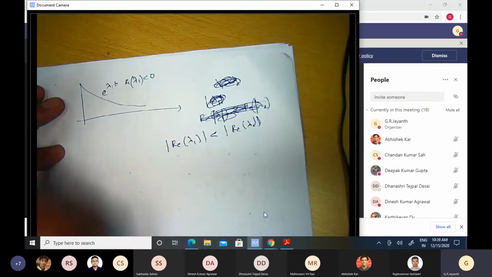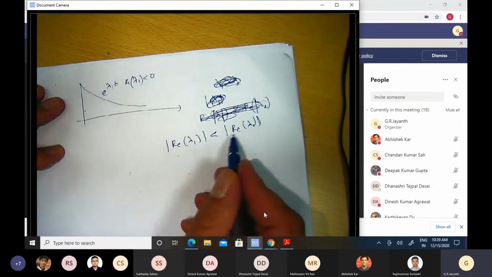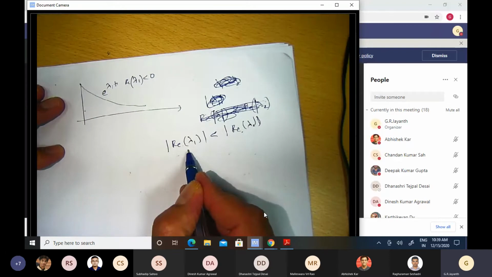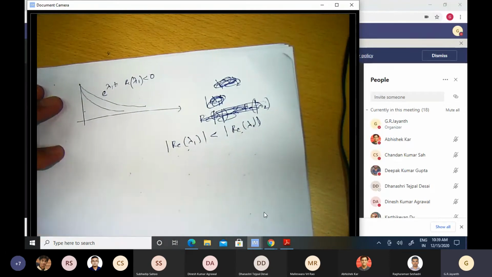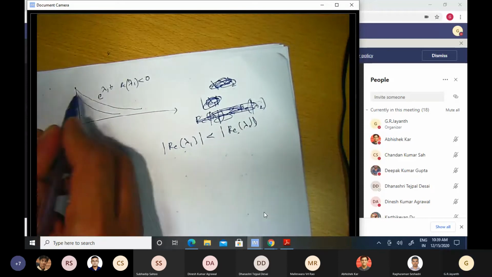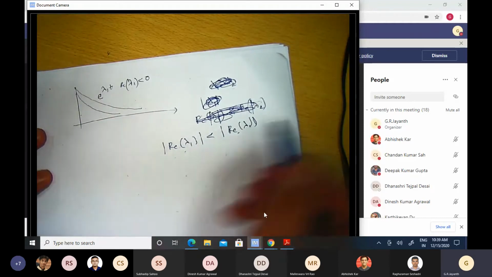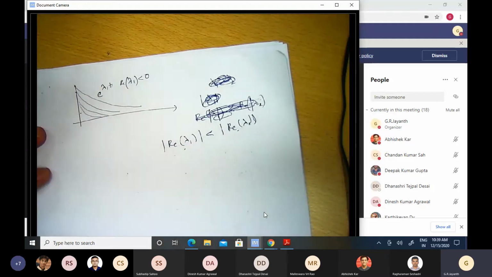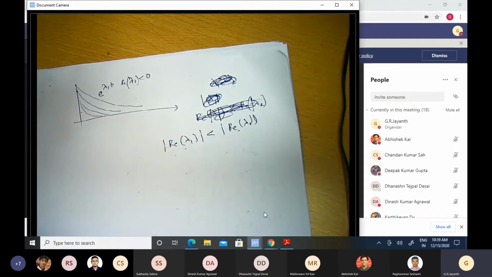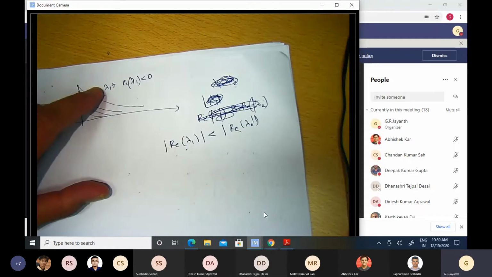Now, what about e to the power lambda 2t if the real part of lambda 2 is greater than the real part of lambda 1? It will be a decreasing exponential whose rate of decrease is even faster than the first one. And if I have other eigenvalues, the corresponding modes will decay even faster. So what is the physical significance, therefore, of this term lambda 1?